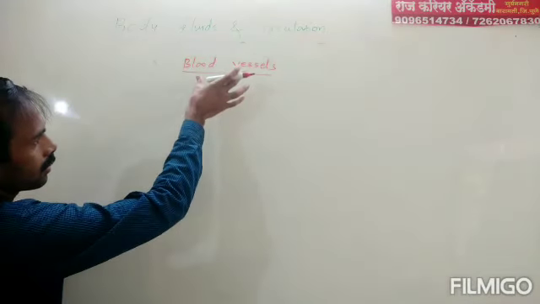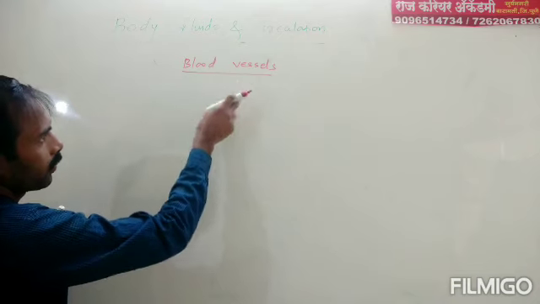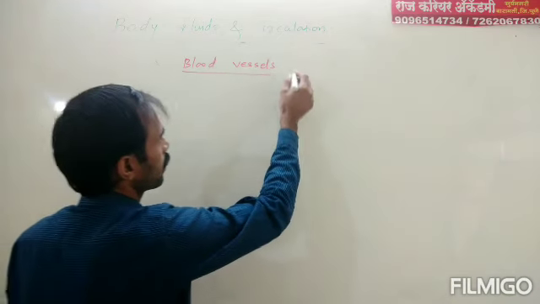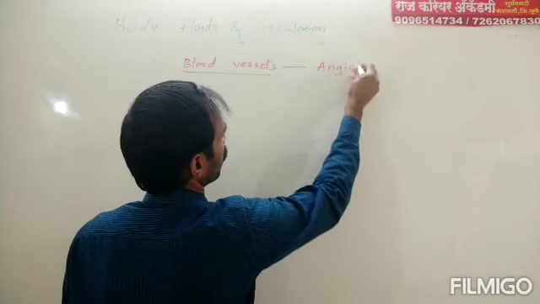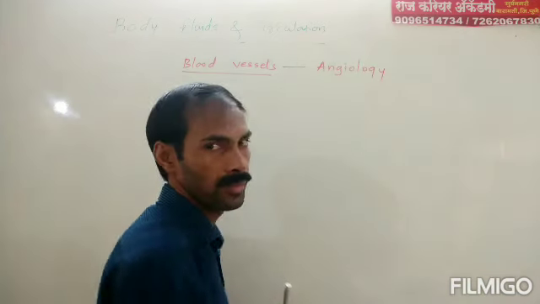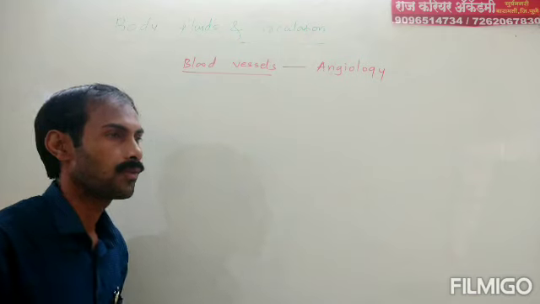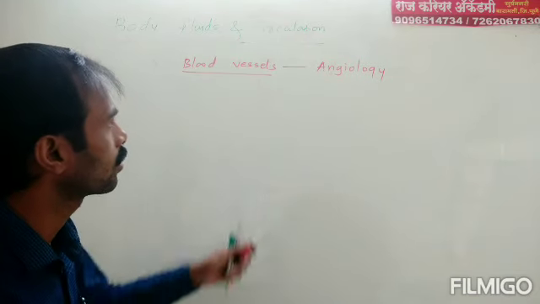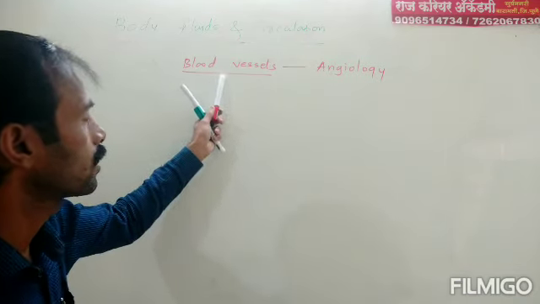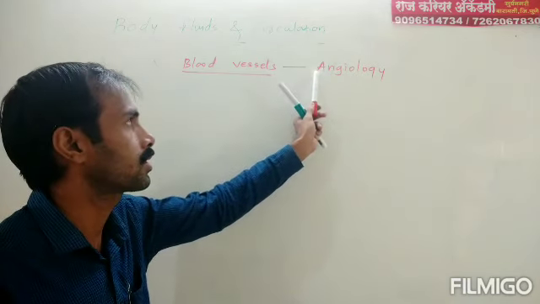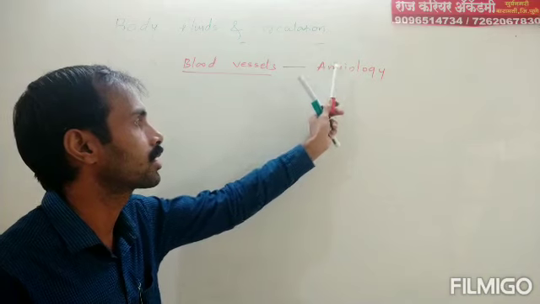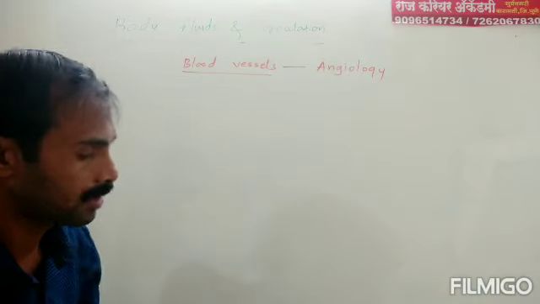In science, the branch in which the study of blood vessels is taken is known as angiology. The branch of science which deals with the study of blood vessels is known as angiology. First definition from this point: what do you mean by angiology? It is the study of the blood vessels in our body.